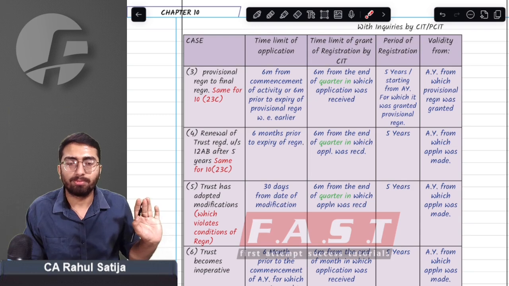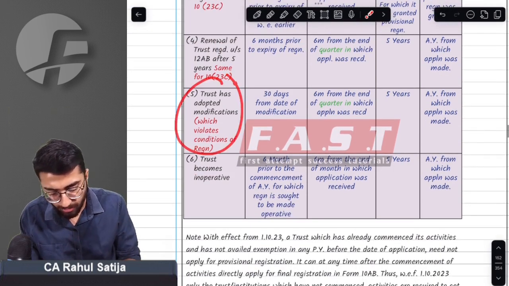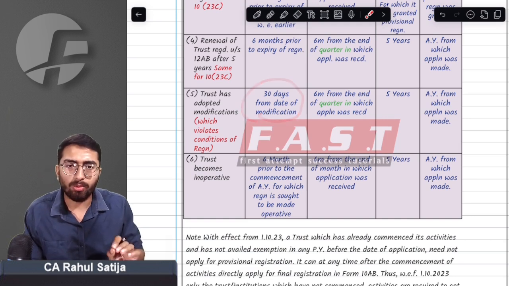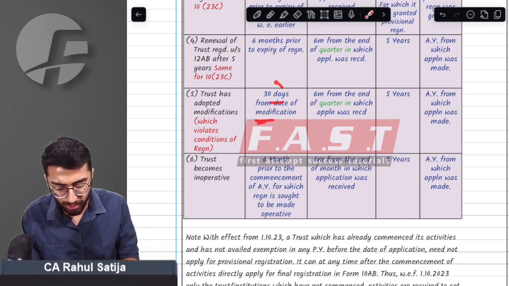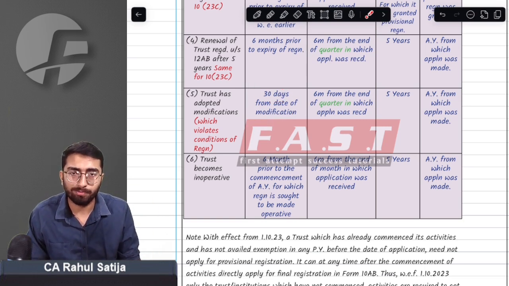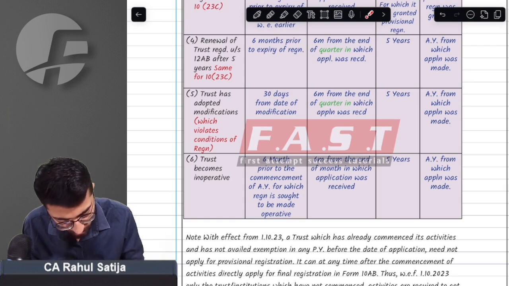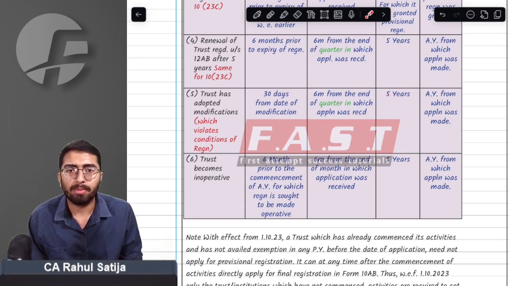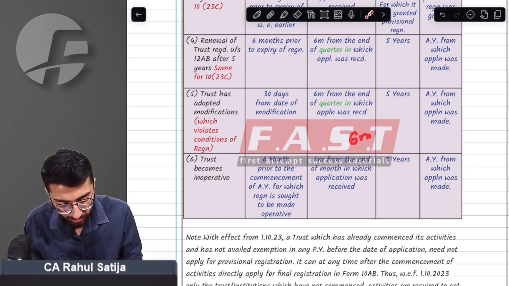And the third thing is, whenever a trust has made any modifications in its objects, it is required to make an application within 30 days from the date of the modification. And CIT PCIT is required to approve such application within 6 months from the end of the quarter.